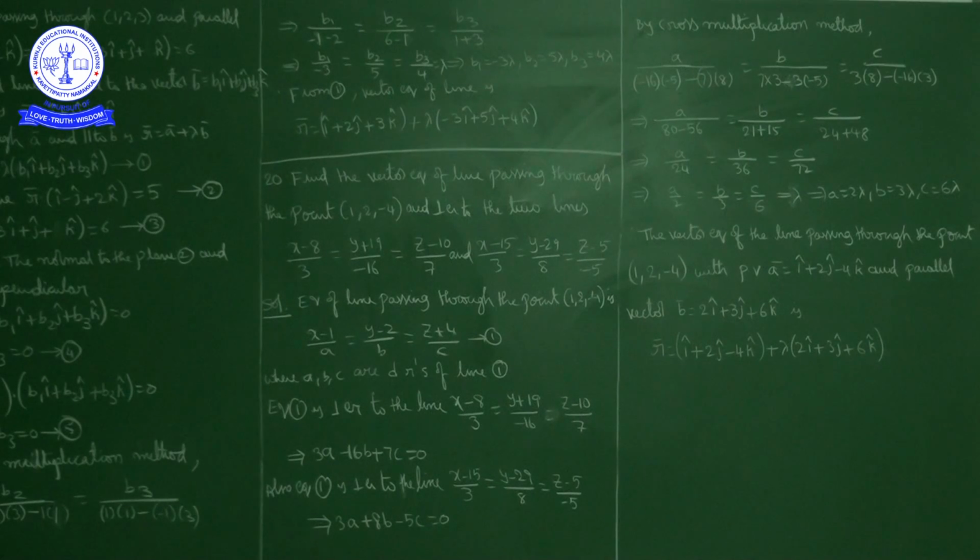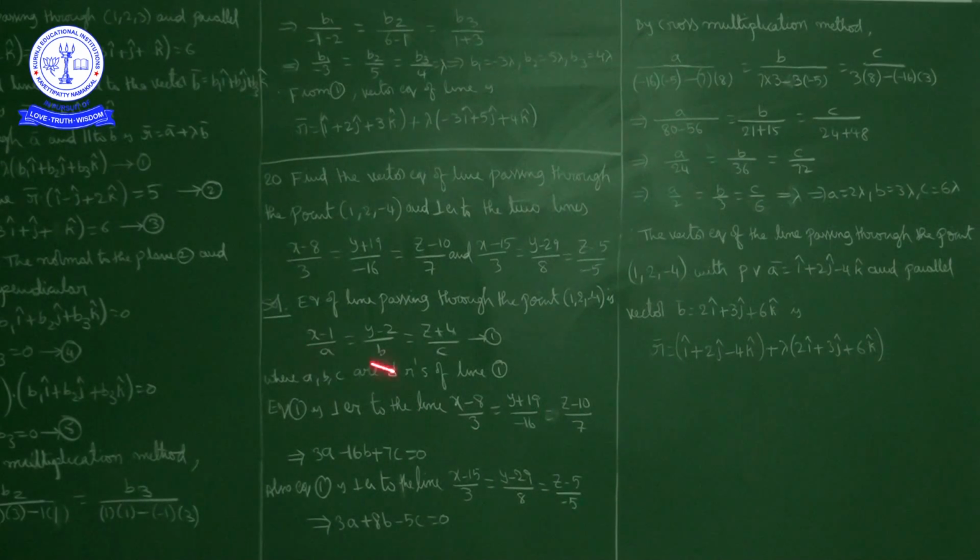Now what is given? Equation 1 is perpendicular to the line (x - 8)/3 = (y + 19)/-16 = (z - 10)/7. Two lines (x - x1)/a1 = (y - y1)/b1 = (z - z1)/c1 and (x - x2)/a2 = (y - y2)/b2 = (z - z2)/c2 are perpendicular to each other if a1a2 + b1b2 + c1c2 = 0.